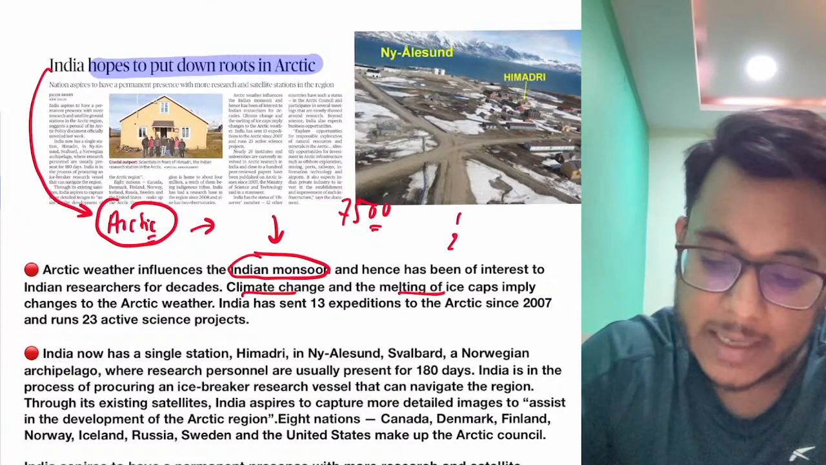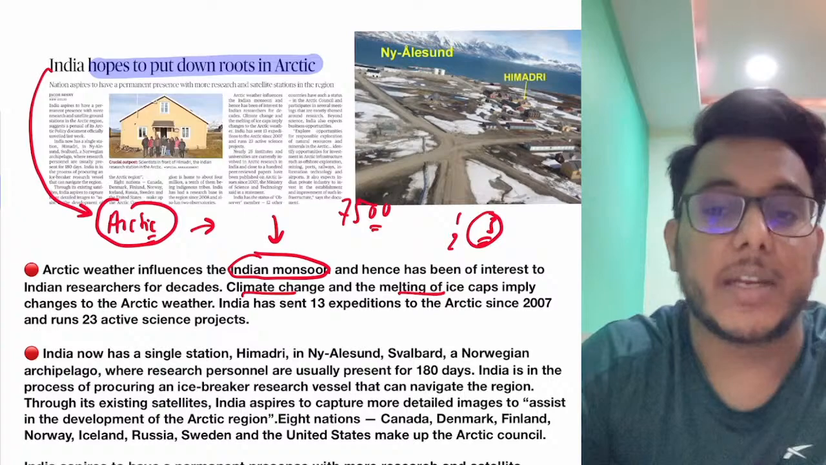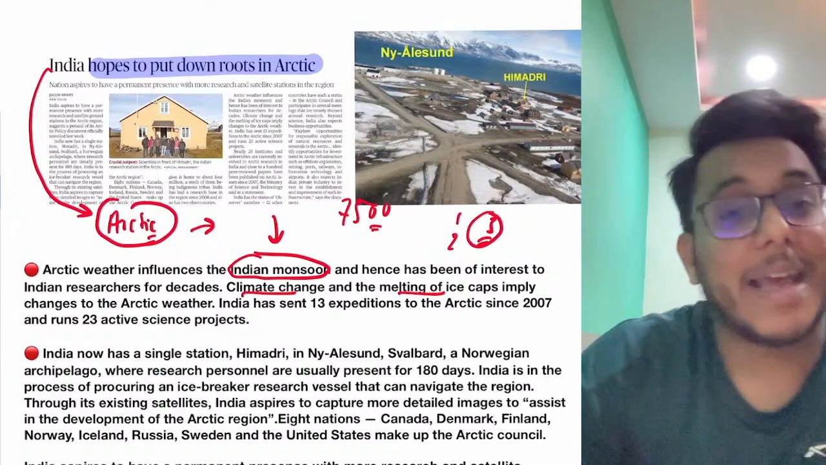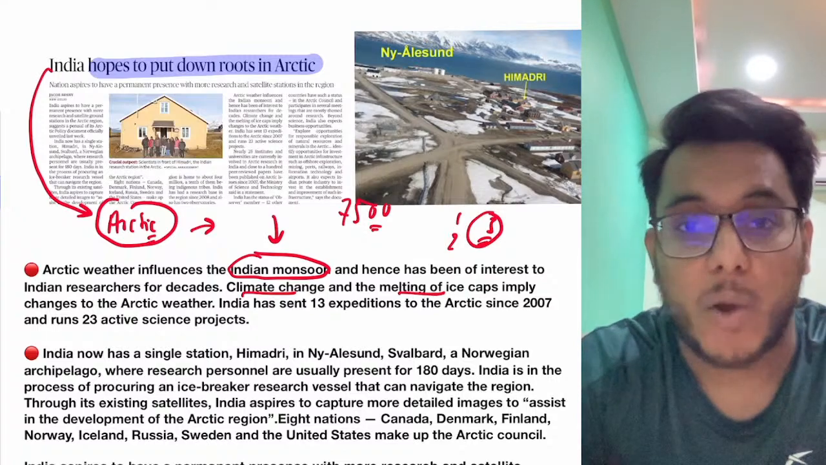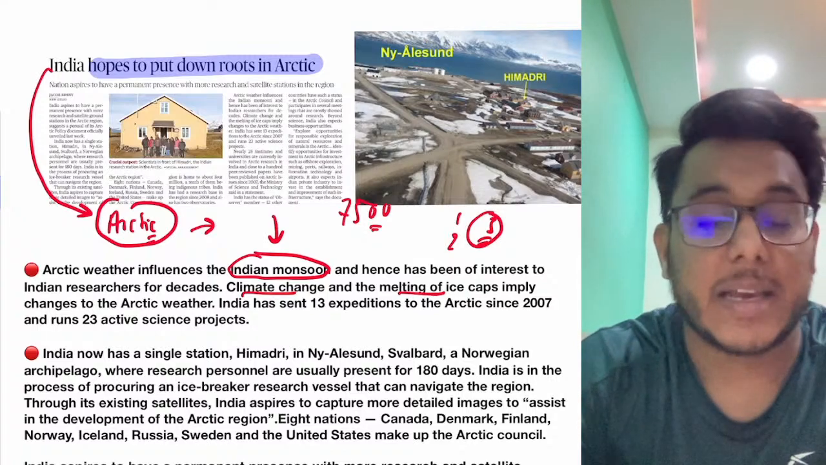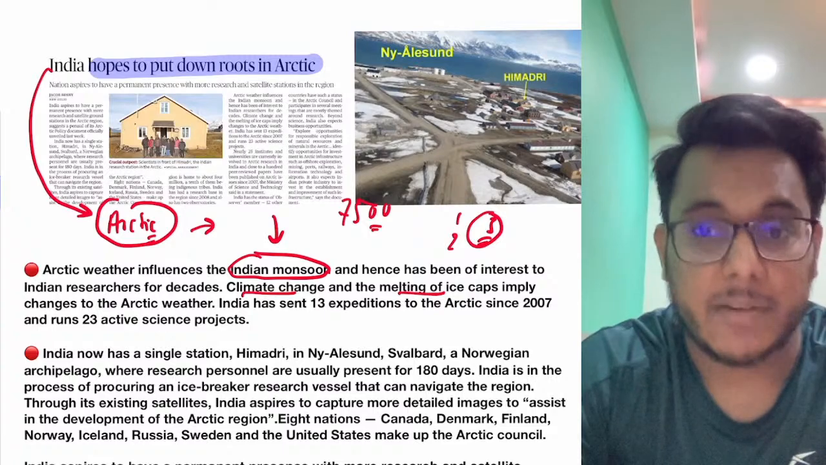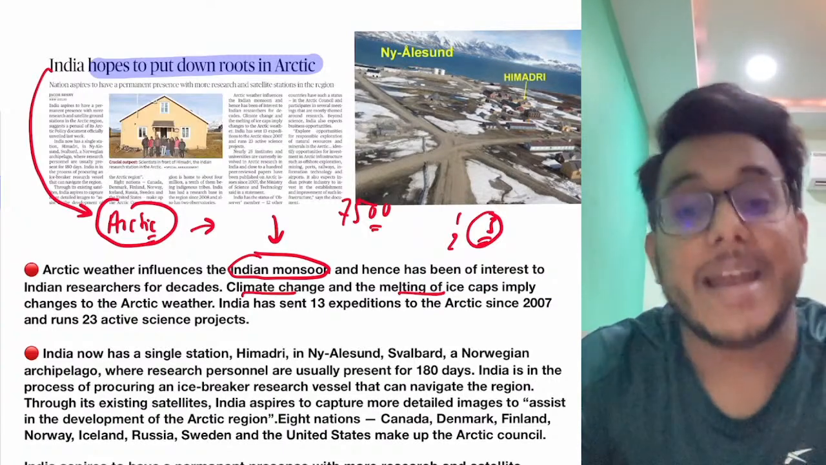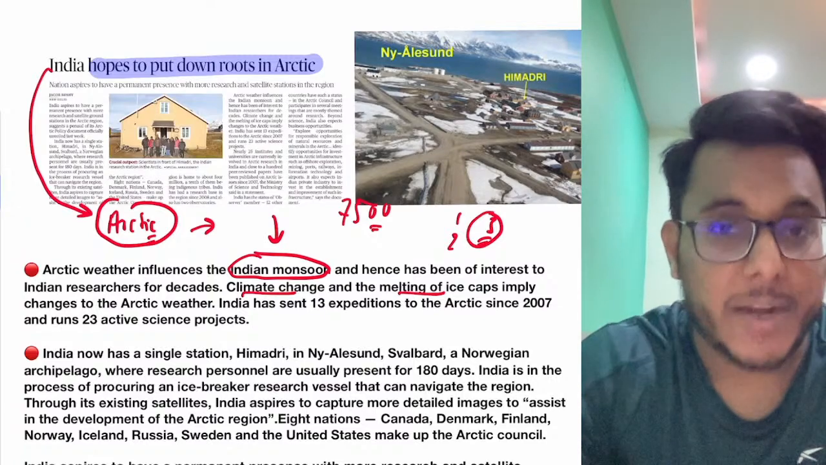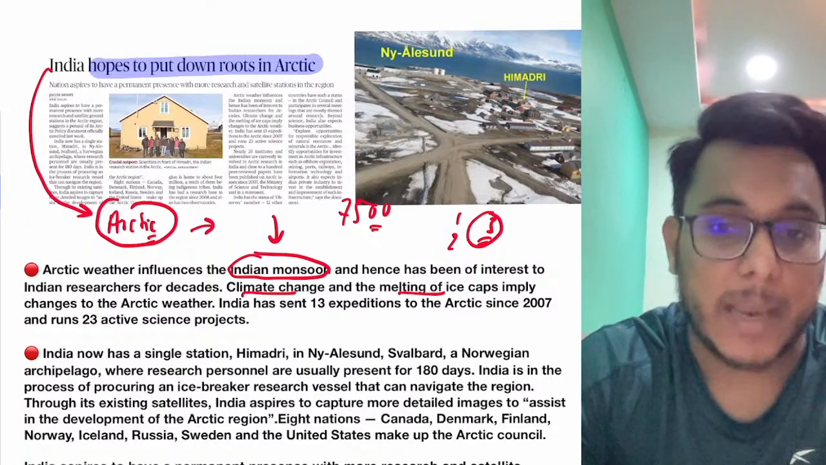Then guys, thirdly, the Arctic is also important for commercial interest. The Arctic has many important minerals and metals. There is also the Arctic sea drilling project going on, and India is interested in that too. So the Arctic is important for its mineral wealth as well.